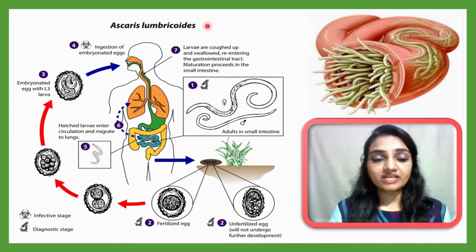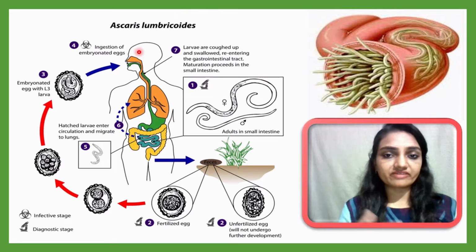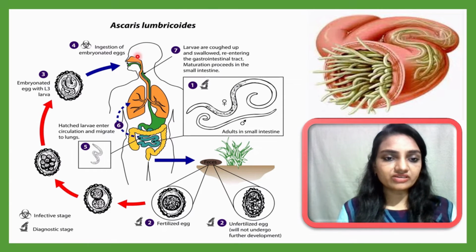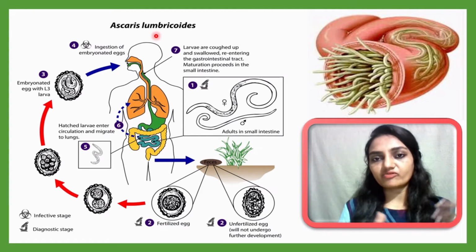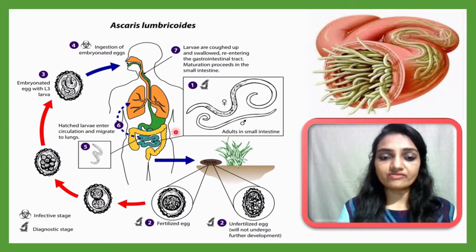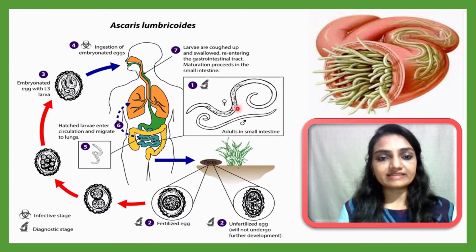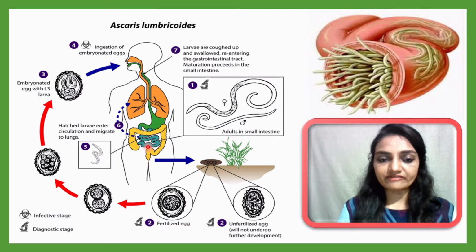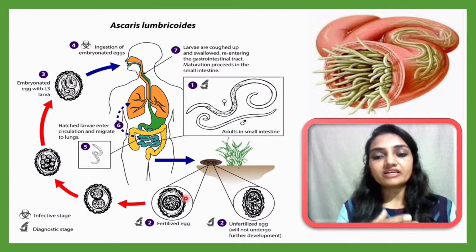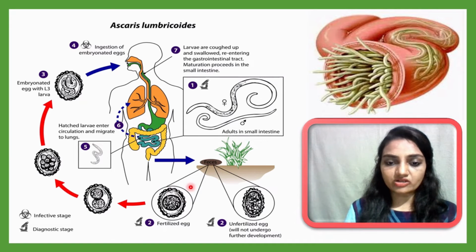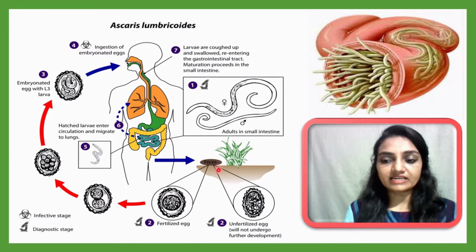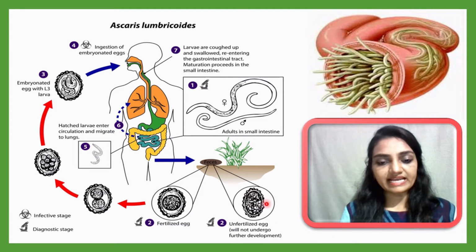Now let me understand what happens in the cycle, meaning how they will grow and how they will spread. Here you can see a person who is already infected with Ascariasis will have adult Ascaris lumbricoides inside their small intestine. When this person passes stool or feces, at that time eggs will be removed from the body, meaning eggs come out of the body along with the feces. The feces is contaminated with Ascaris eggs, and these may be of two types, unfertilized or fertilized.